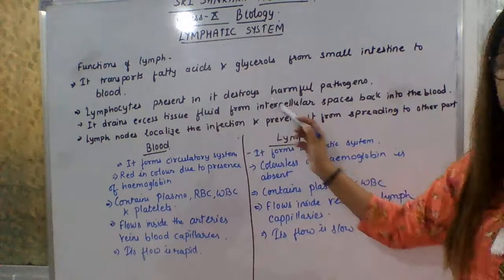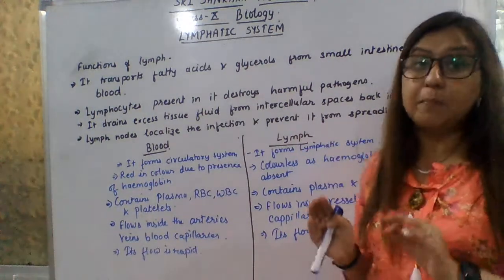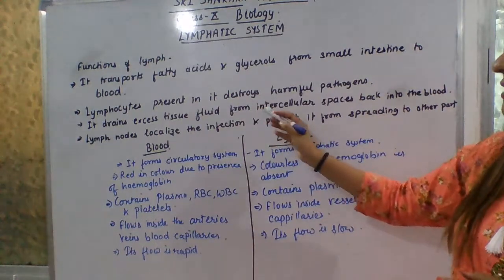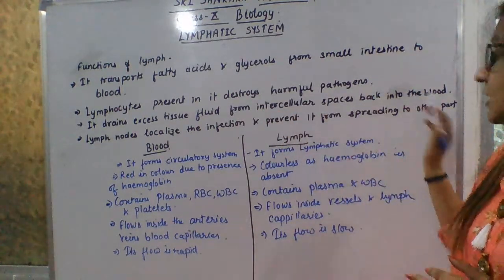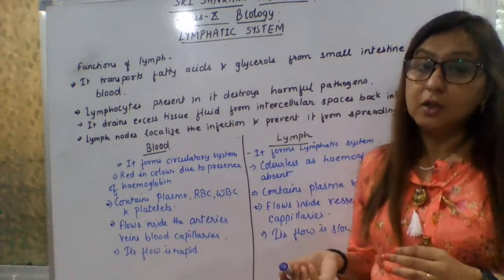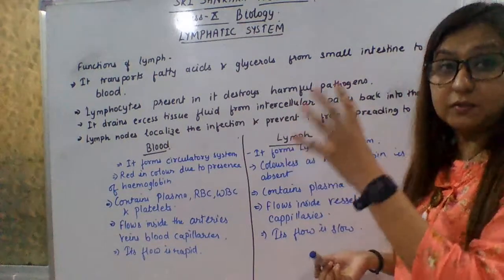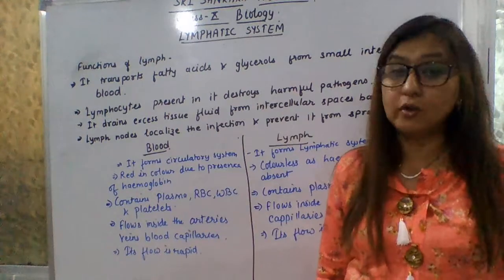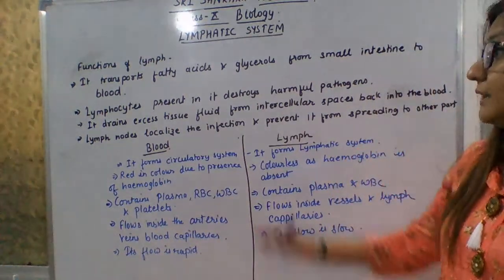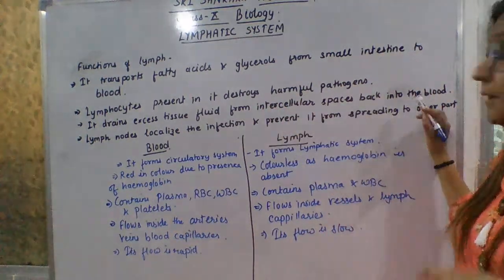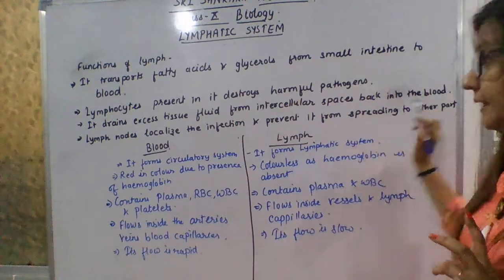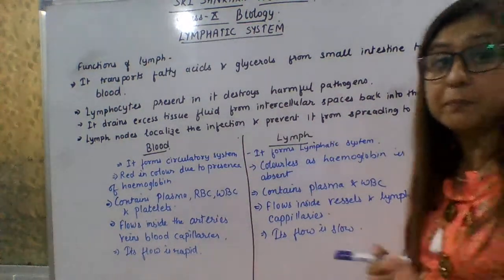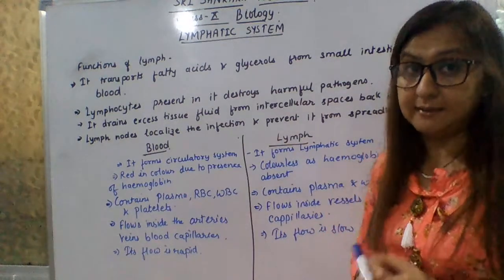Next, lymphocytes present in it destroy harmful pathogens like bacteria. It drains excessive tissue fluid from extracellular spaces back into the blood. Obviously, because if it accumulated in the tissues, it would cause swelling, so it has to go back into the blood. Next, lymph nodes localize the infection and prevent it from spreading to other body parts.